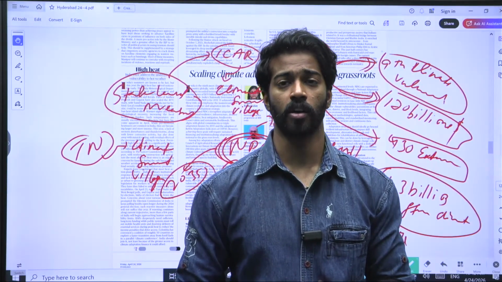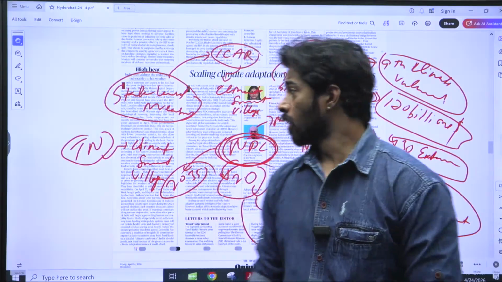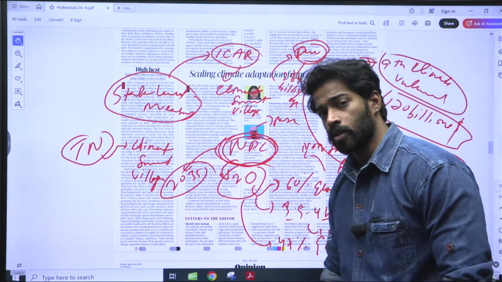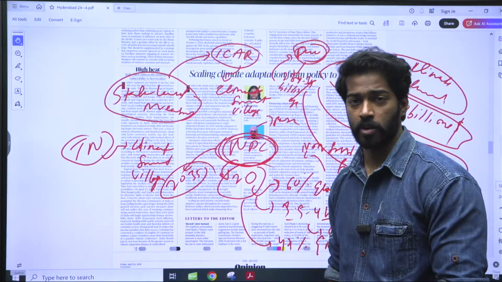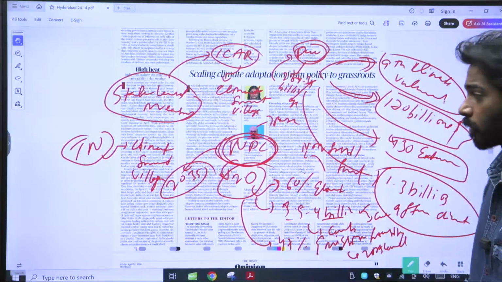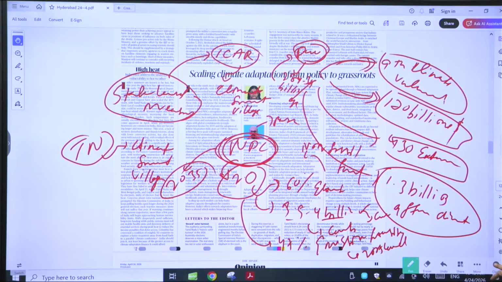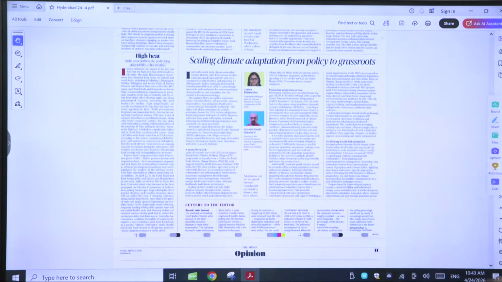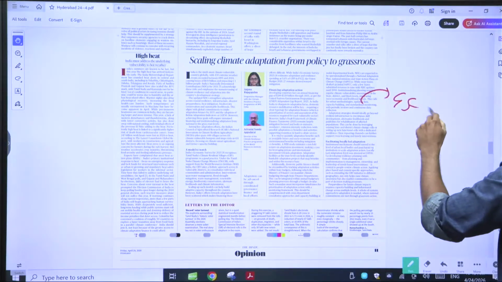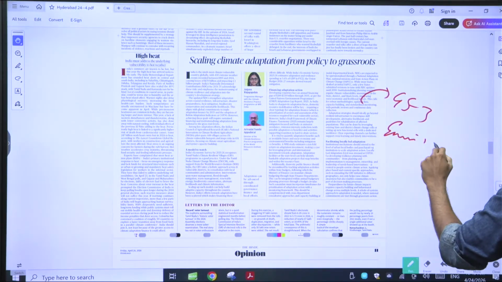These are the three main nationally determined contributions. And the measures that we need to take are: one, finance; two, state level climate budgeting; and three, local participation. These are the three aspects that we need to keep in mind. Now you can use that information in GS3, right, when it comes to environment. GS3 when it comes to environment.